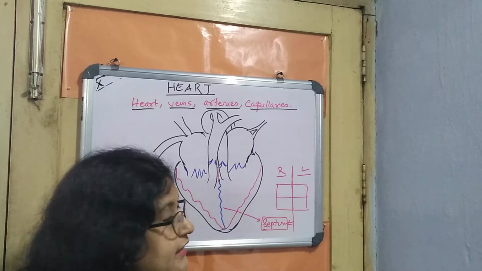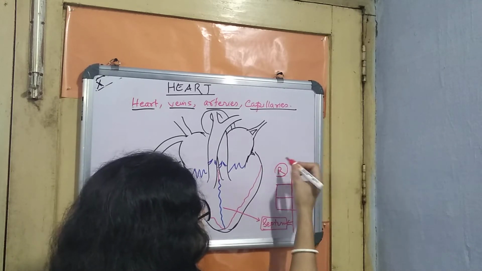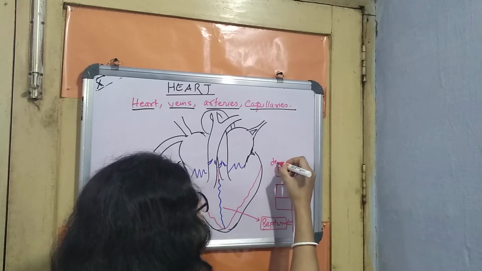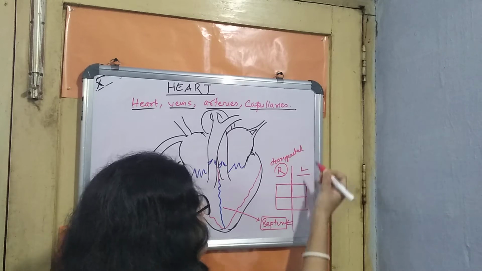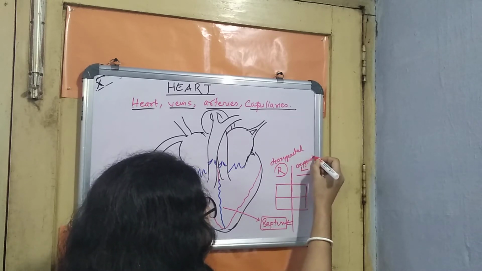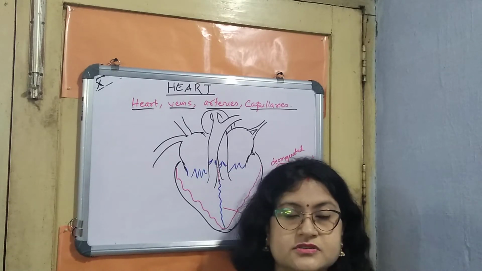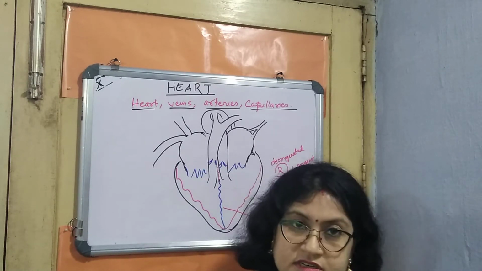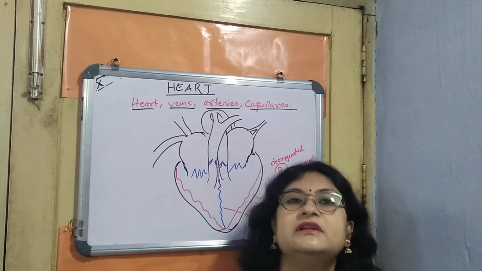Now why is it like that? Because the right side always deals with deoxygenated blood, and the left side deals with oxygenated blood. Now again the question arises, what is deoxygenated blood and what is oxygenated blood? The composition is a little bit different.